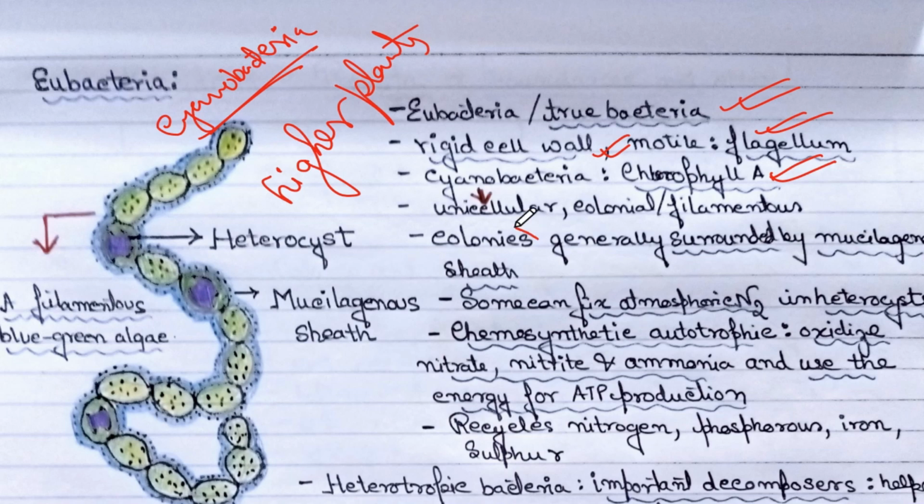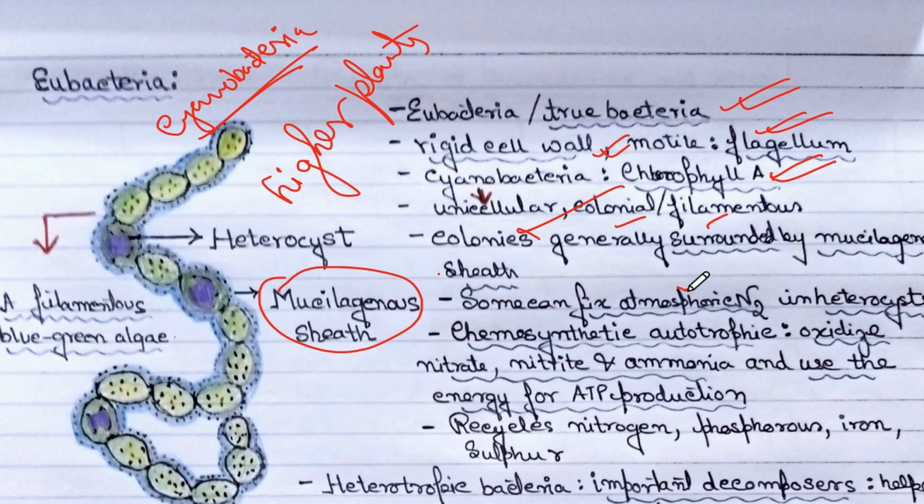Cyanobacteria are unicellular, colonial or filamentous. And the colonies are generally surrounded by a mucilaginous sheath. This blue colored thing you can see is the mucilaginous sheath.